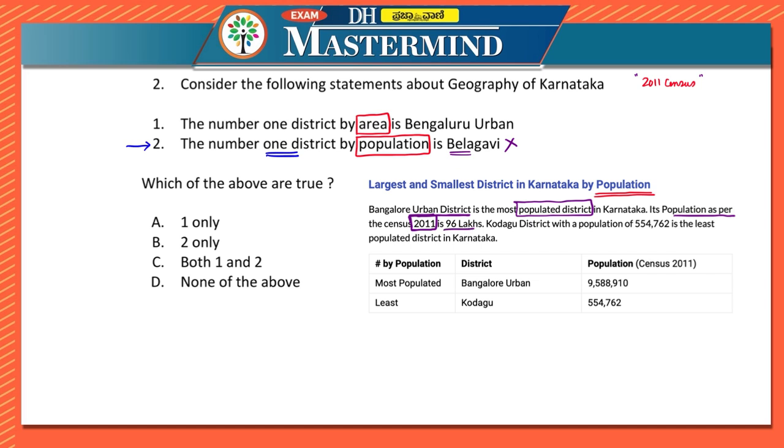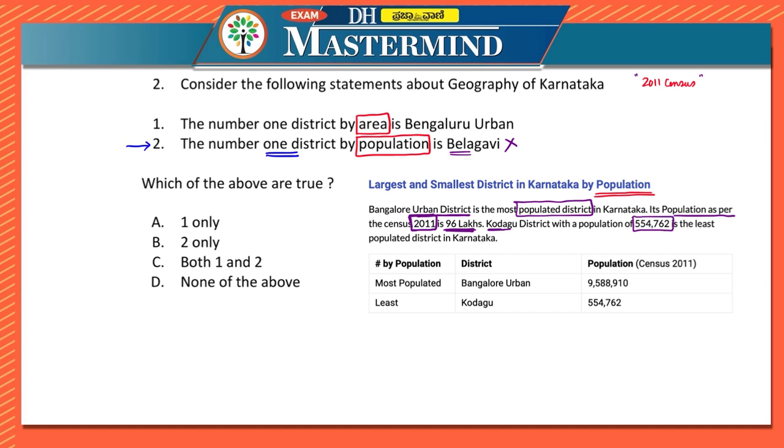So it is 96 lakhs. Now it has been increased to a way bigger number, but according to the 2011 census, it is 96 lakh. Okay. So the next statement also is saying that Kodagu district with the population of